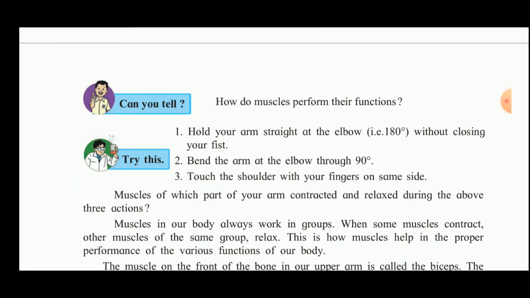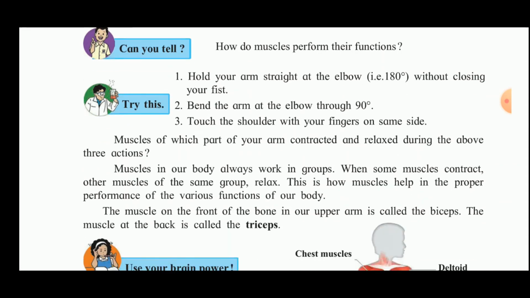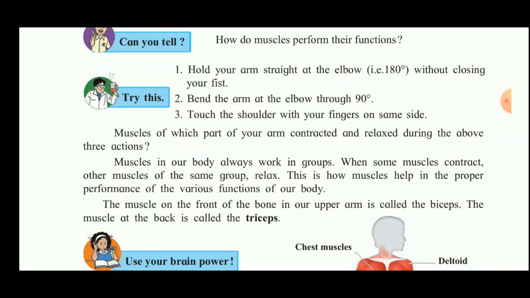Now, muscles in our body always work in groups. When some muscles contract, the other muscles of the same group relax. This is how the muscles help in proper performance of the various functions of the body. Now, the muscle on the front of the upper arm is called the biceps. The muscle at the back is called the triceps.